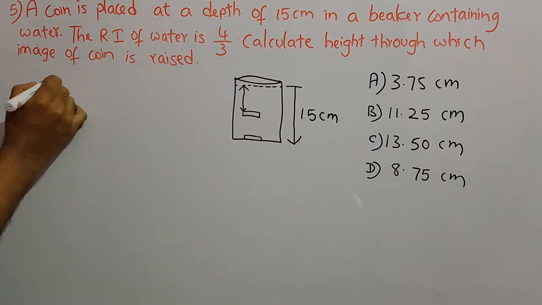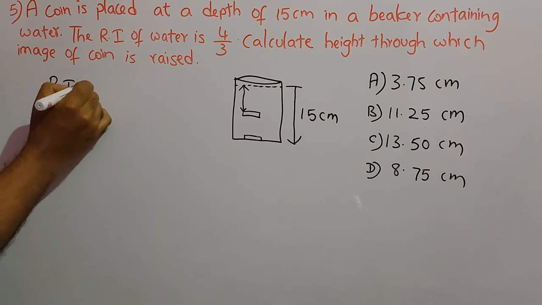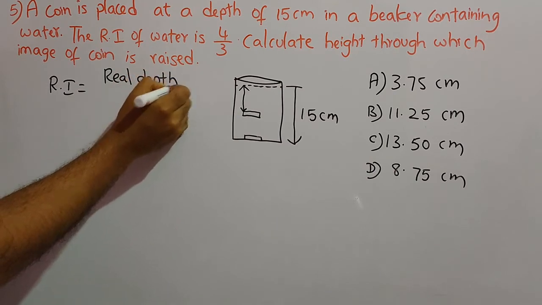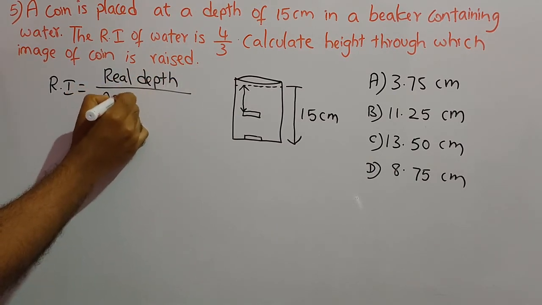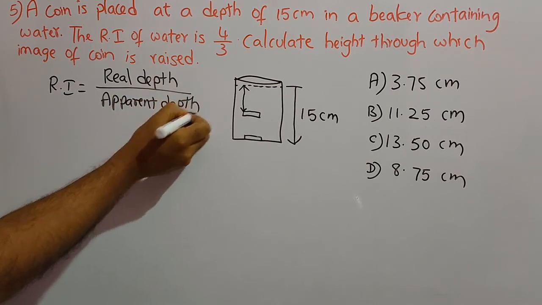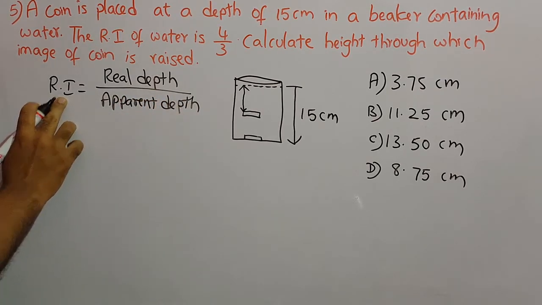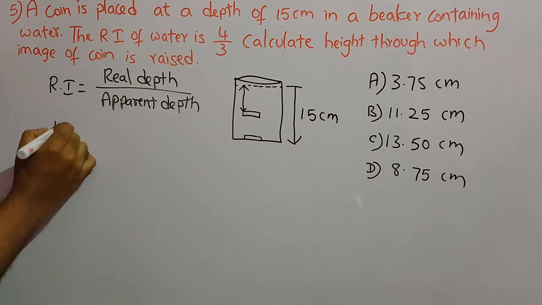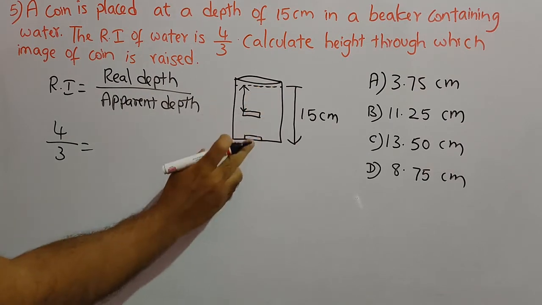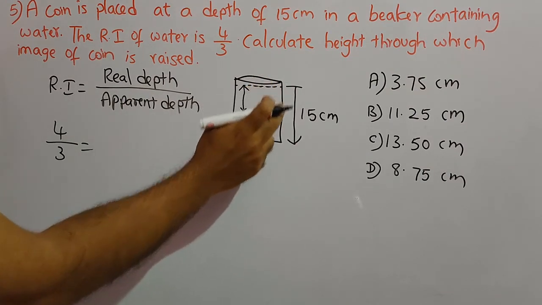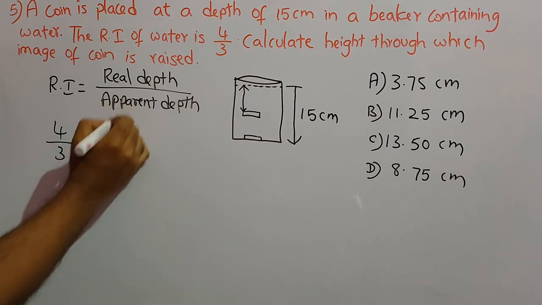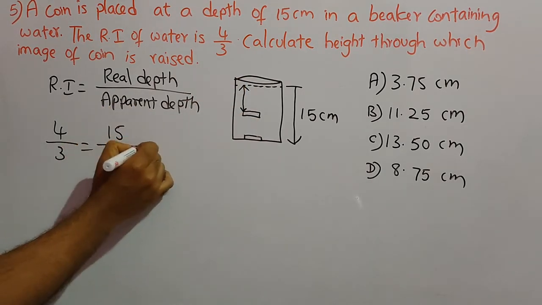So we know the formula, refractive index is equal to real depth by apparent depth. Now the refractive index of water is given as 4/3. The real depth of the coin, that means this is the real depth, is 15 centimeters below the surface of the water. So real depth is 15 by apparent depth.